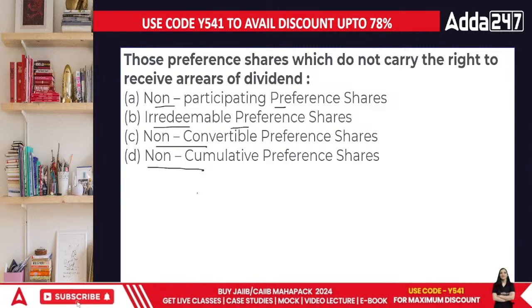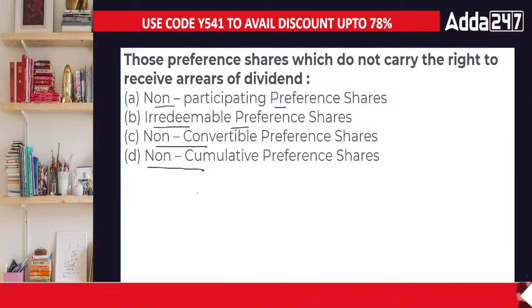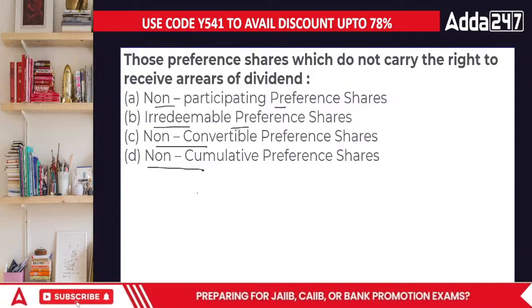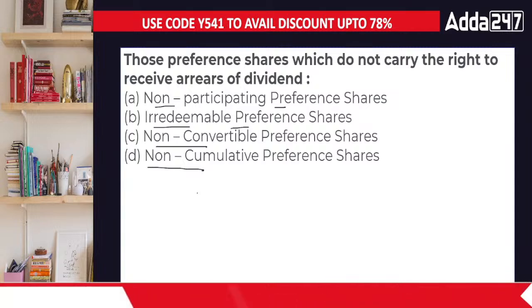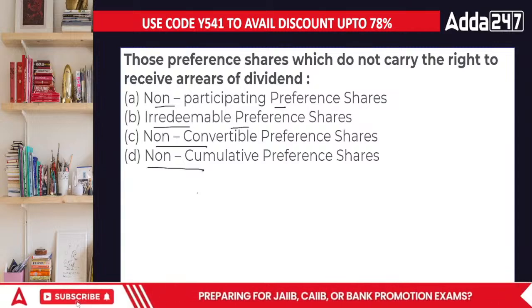But later on, if they get a profit, they will get it. Or if they are not able to pay in one particular year, in the next year they will get double because the last year's amount was still pending. This kind of thing happens only in the case of shares which carry the right.